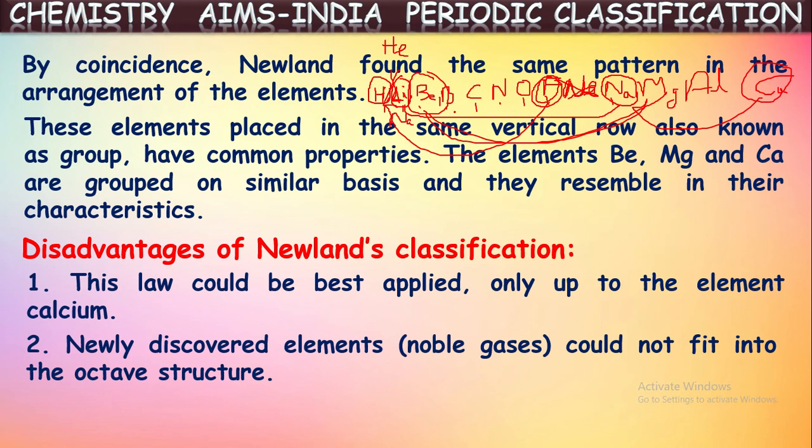When neon is kept here, now for lithium, what will the consecutive eighth element be? 1, 2, 3, 4, 5, 6, 7, 8. Neon is the consecutive eighth element for lithium. But lithium and neon have different chemical properties, isn't it? In that way, after the discovery of noble gases, Newland's octaves theory failed completely. He could not fit these noble gases into this octave structure. In that way, we can say Newland's classification failed.